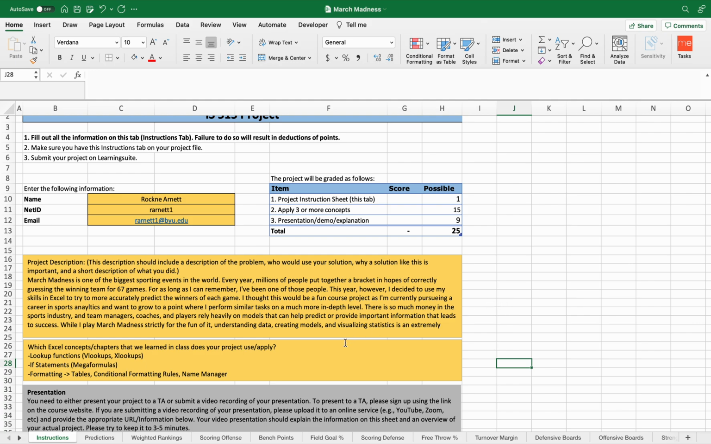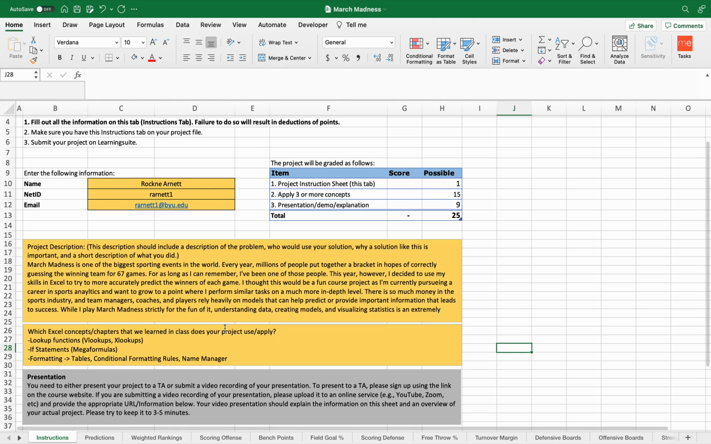A few concepts to look out for throughout my project: I used lookup functions, specifically VLOOKUPs and XLOOKUPs. I used a lot of mega formulas and if statements. I also used the summing formula. And in terms of formatting, I created tables, I used conditional formatting rules, and I also used Name Manager a lot.